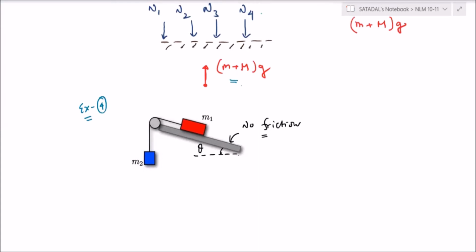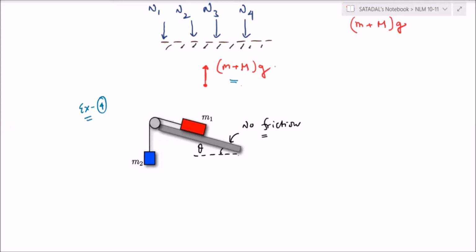Okay, perfect. Fine. Good. Very good. Done. Good one. Excellent. Chalo. So let us draw now.